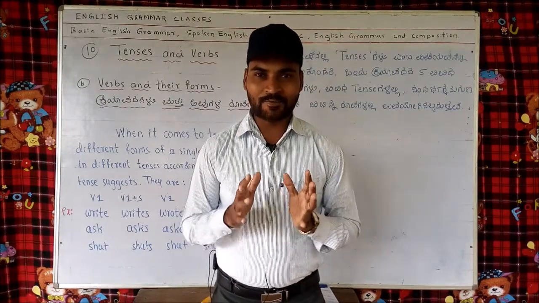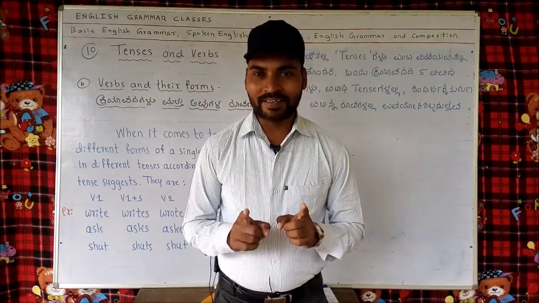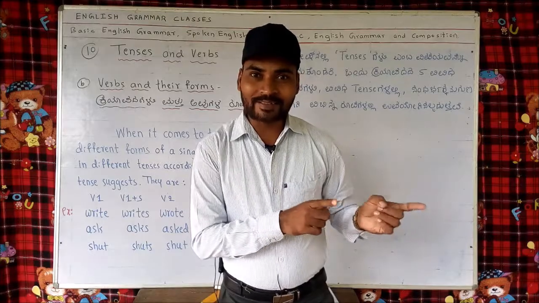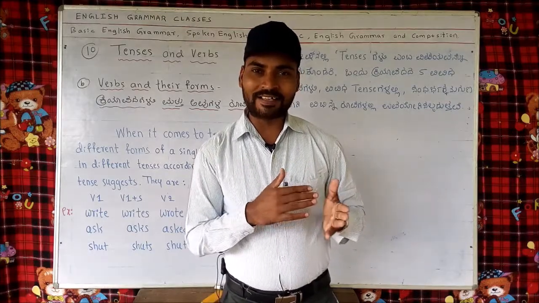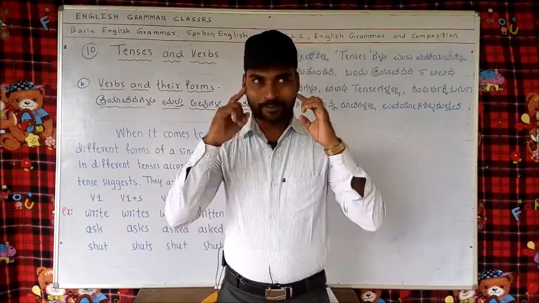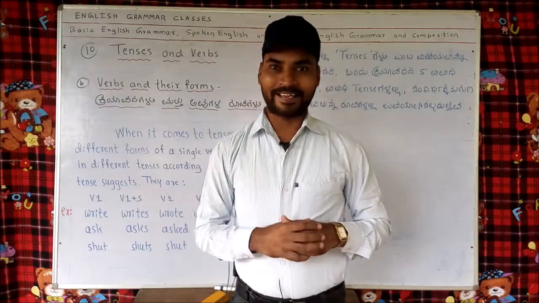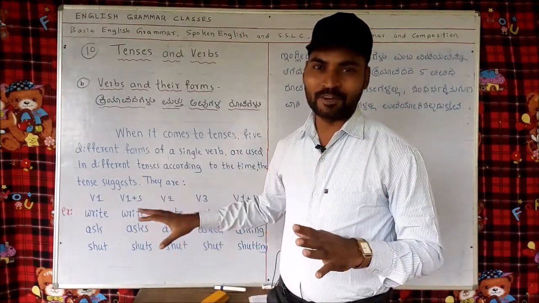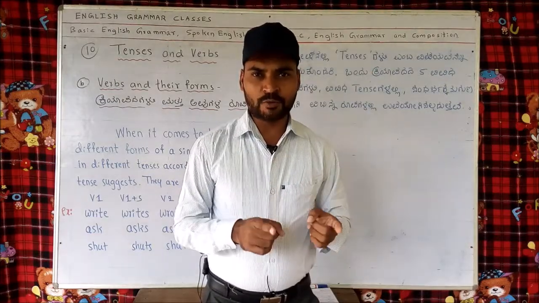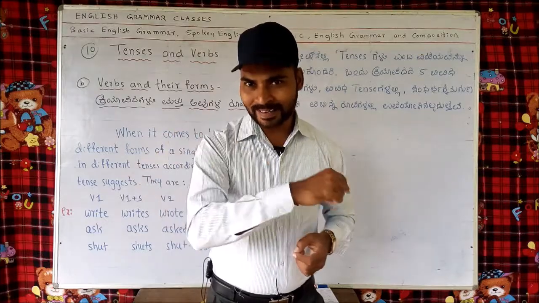So these are the 5 different forms of verbs that we should remember. These will help very much even when we are studying tenses. When I go on saying V1, V1 plus S, V1 plus ing, V2, V3, at that time you should remember: oh, V1 means this, V2 means this, V1 plus S means this. Like that, the same verb takes different forms. So which form is used in which tenses? Let's have a look at that also.